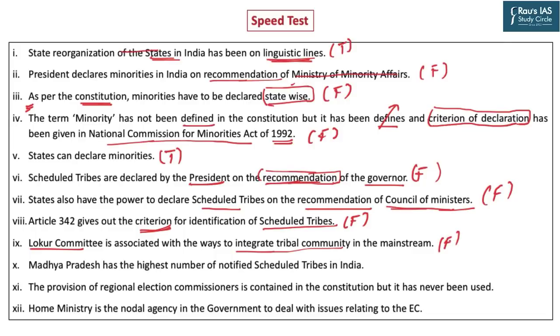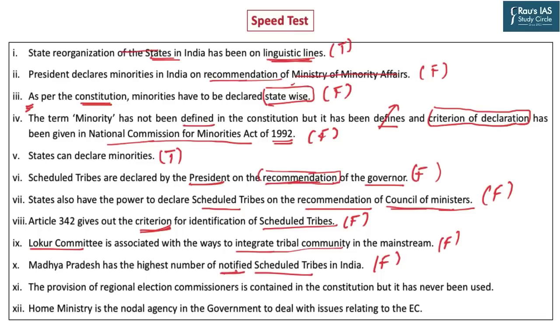Madhya Pradesh has the highest number of notified scheduled tribes in India. If you have paid attention, you would know this is an absolutely incorrect statement. Madhya Pradesh indeed has the largest scheduled tribe population, scheduled tribes as a whole, population-wise. But if you look at the number of scheduled tribes, which is more than 700, around 705 all over India, that way, it is Odisha that holds the largest number of notified scheduled tribes, 62.